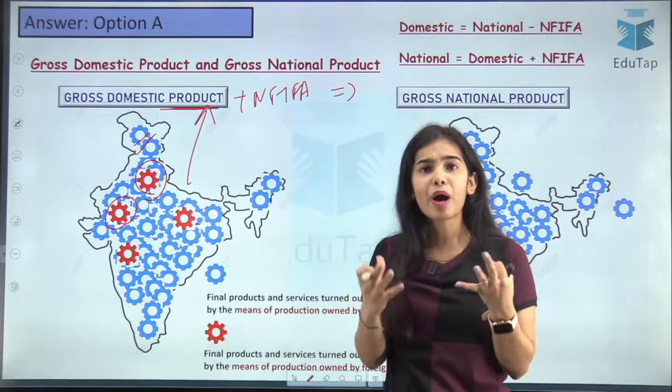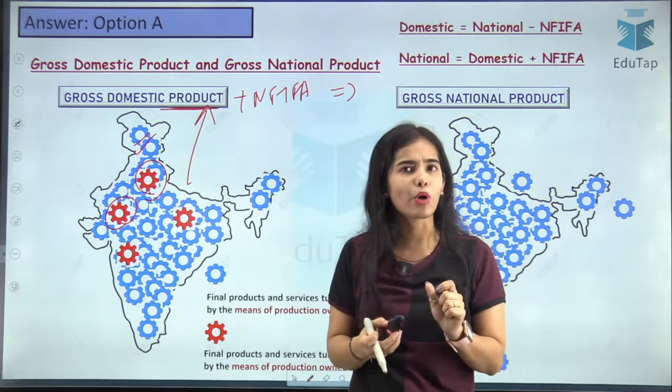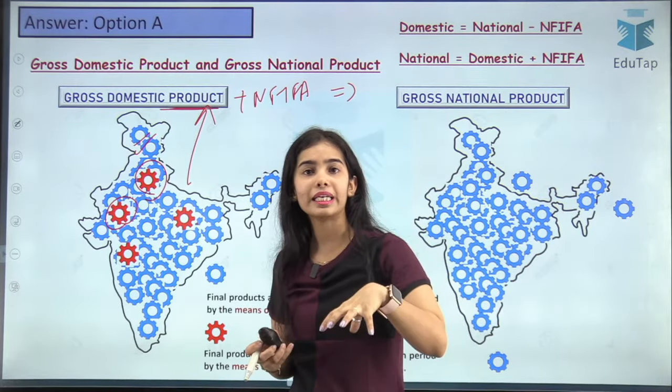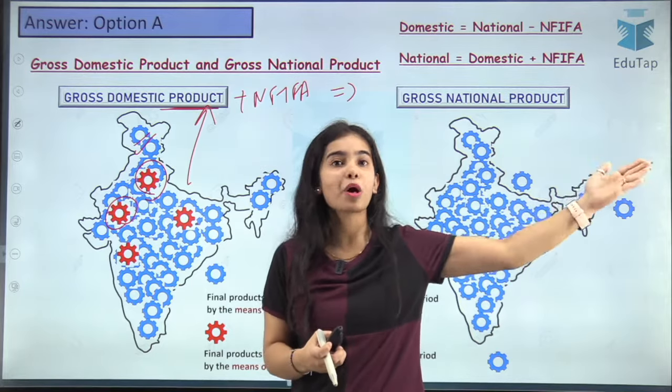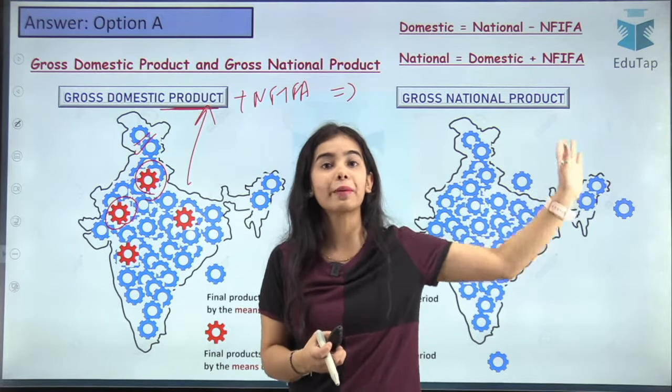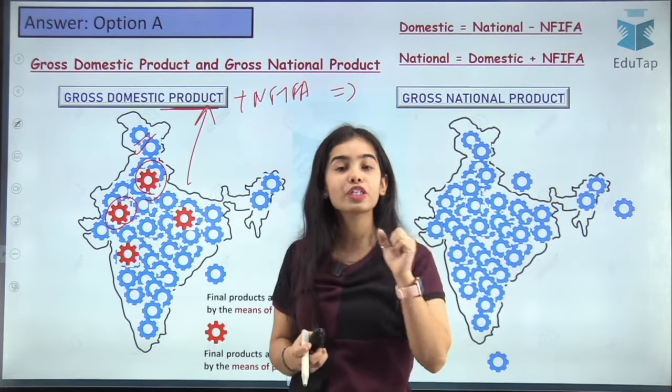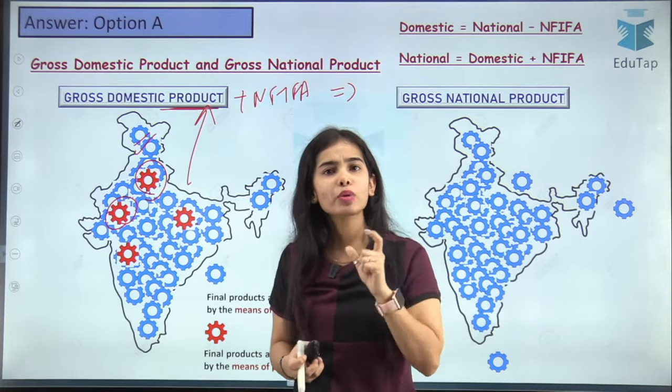Now what about the rent that we are getting from abroad? Like I have some property abroad and I am a citizen of India, and I'm getting earnings from outside because I have some property abroad and I'm getting rent from that property. I have some business abroad, I'm getting profits from that business. So what about that?